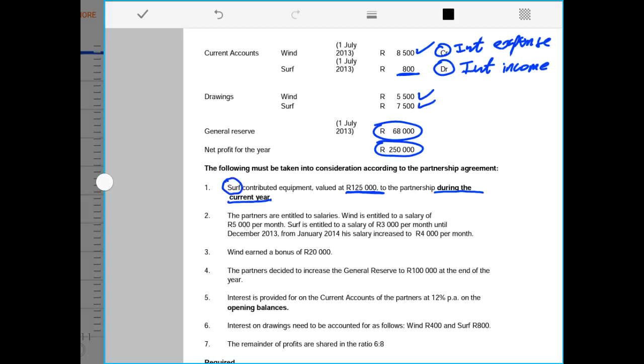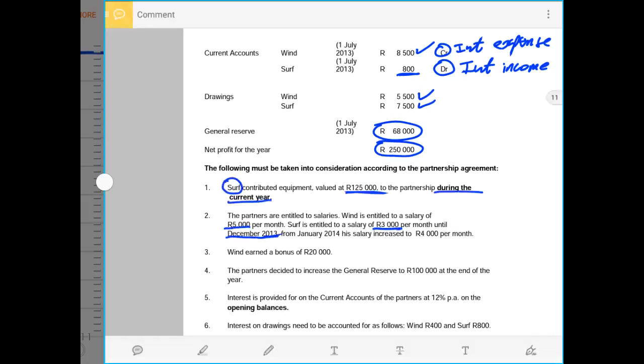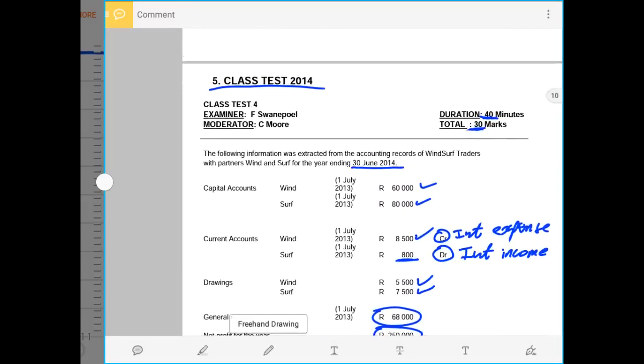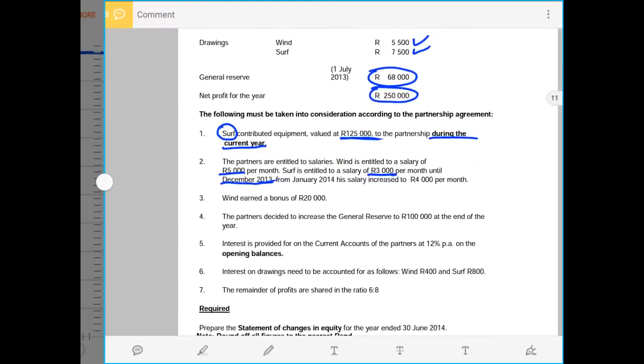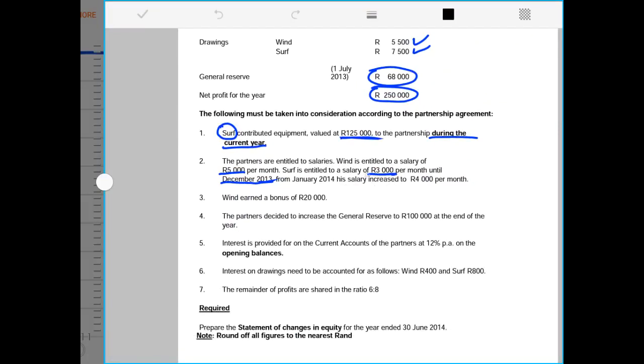Number 2 says the partners are entitled to salaries. Wind is entitled to a salary of 5,000 per annum. Surf is entitled to a salary of 3,000 rands per month until December. So that means the salary for Surf was 3,000 until December 2013. Remember, we are doing the books for the year 2014, the year end 2014. So we are told that the salary for Surf was 3,000 from July of last year until December last year. That means it was 3,000 for 6 months.